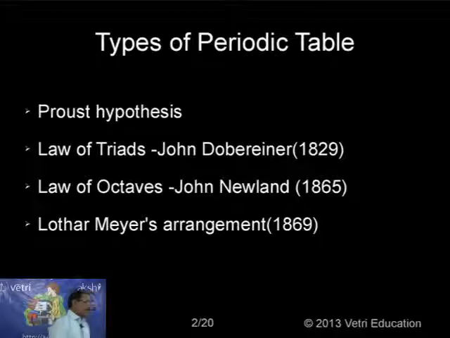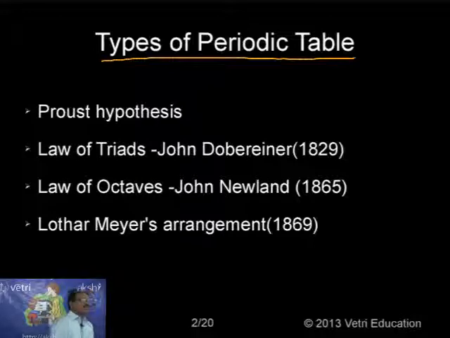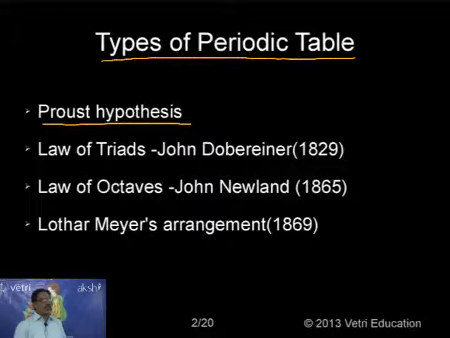Now, coming to the types of periodic table, starting from the history, let me discuss one by one. Initially, when elements became known, the first man proposed the Prout hypothesis. He proposed a very simple hypothesis: all elements are simply nothing but protons. All elements are made up of protons. Very simple definition is given for that Prout hypothesis.